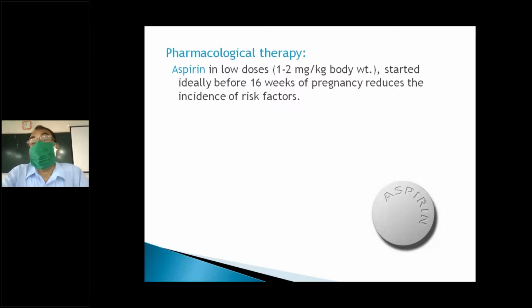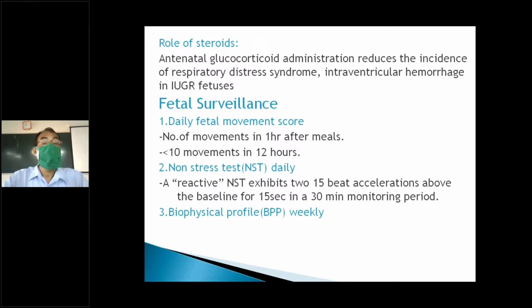Aspirin, low dose aspirin, is helpful. This can be started after the first trimester and continued till 37 weeks. And steroid: the steroid is given to improve fetal lung maturity. So we give dexamethasone or betamethasone 12 milligram every 12 hours. Now we are giving dexamethasone 6 milligram every 12 hours for 4 doses. So it enhances fetal lung maturation.